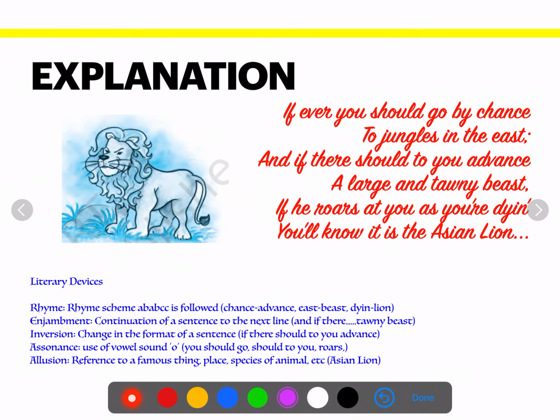Now repetition. Whenever words are repeated, that is repetition. When letters are repeated, meaning consonant sound is repeated, that is alliteration. And when words as a whole are repeated, that is repetition. Here we can see in the last line, "leap and leap". This is repeated, it is a repetition.